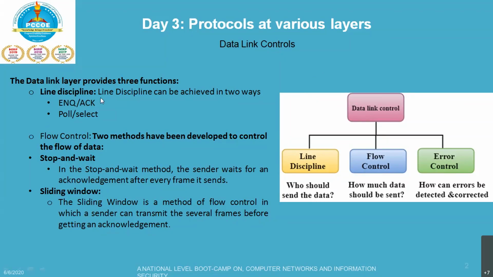When you say data link layer, that basically provides three functions. Number one is the line function. If you talk about the line function, number one is: what is the priority of my data? Who should send the data first? So to maintain the line discipline, everyone should get a chance to send their data across. So these things are very much essential.